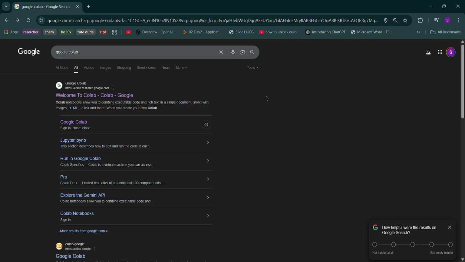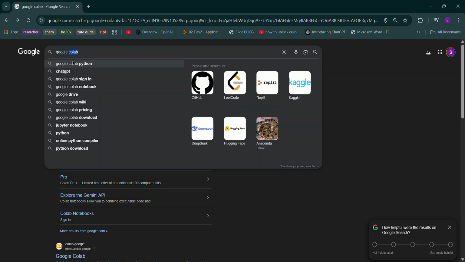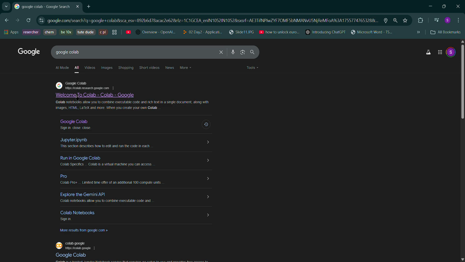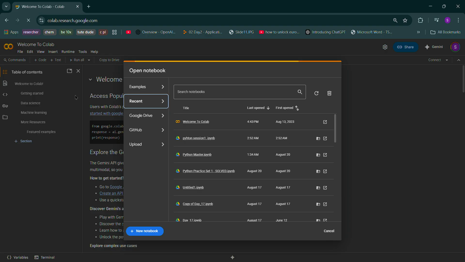Here, the best thing is you just go to Google and search Google Colab, and click on the first link you get. Google has created a kind of Python compiler which we can easily access and use. It's good for learning Python, like a practice sheet.